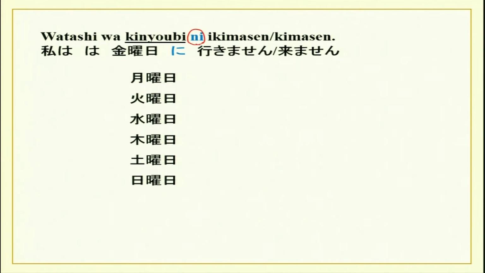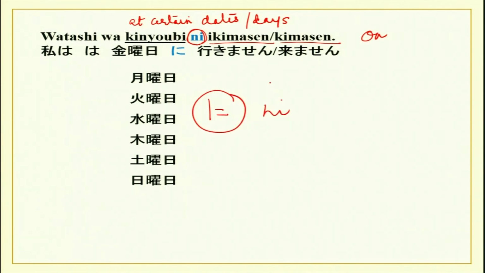So, watashi wa kinyobi ni, over here on kinyobi, kimasu or kimasen. So, on a certain day, I do a certain thing or I do not do a certain thing. Particle ni is always used. Please remember, in, at and on, particle ni.